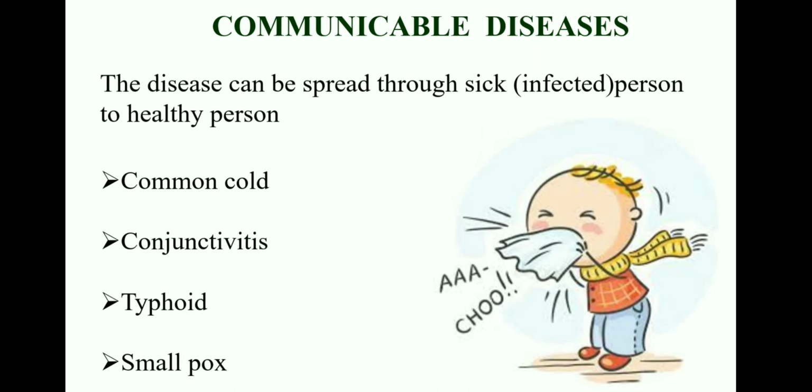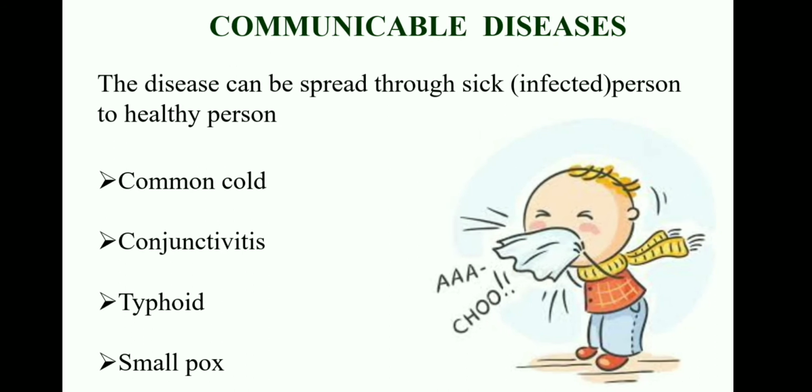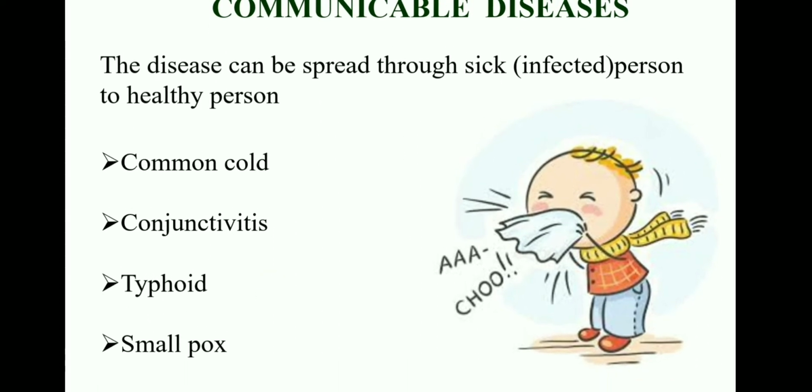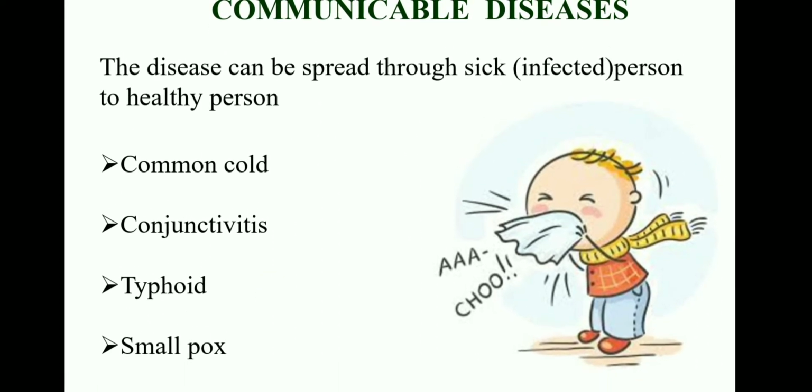So here, communicable diseases. The disease can be spread from a sick or infected person to a healthy person. In the picture you can see a person suffering from common cold. The common cold is the simplest form of communicable disease.